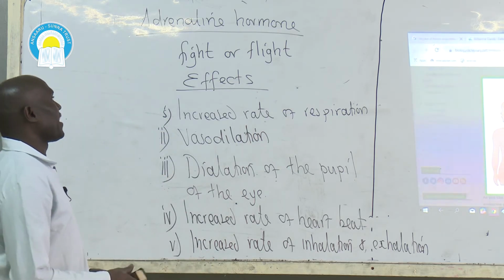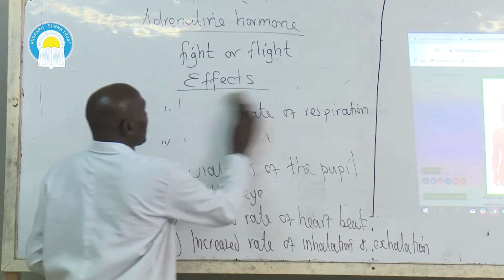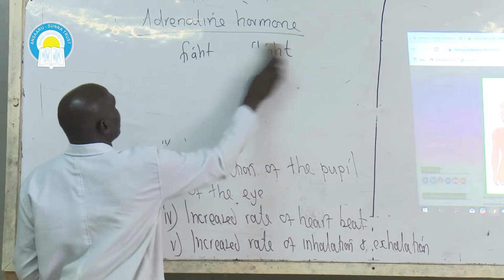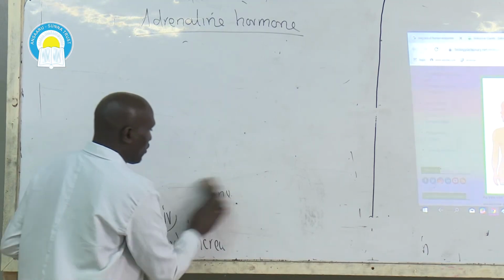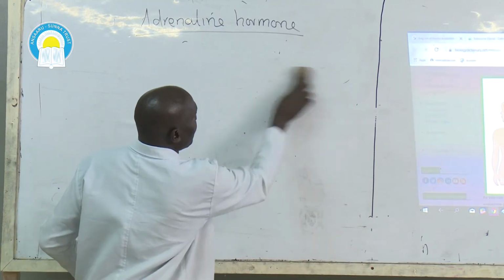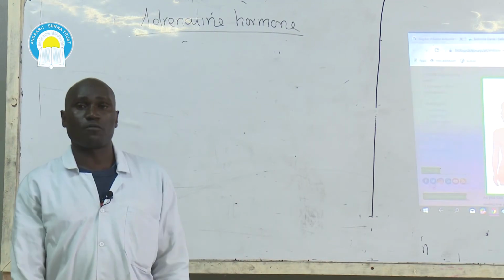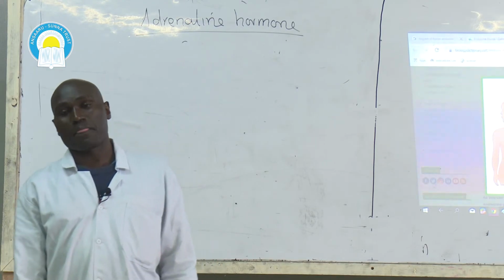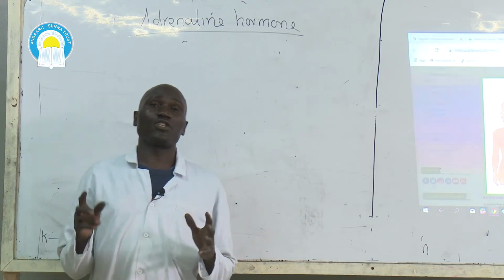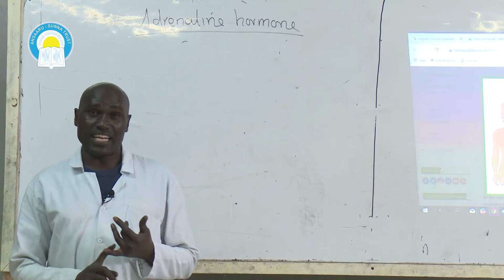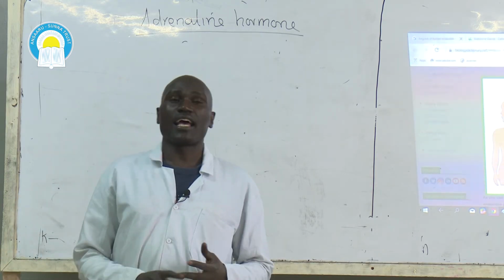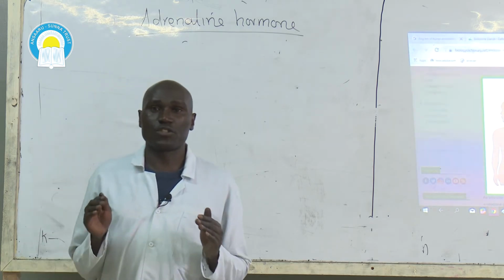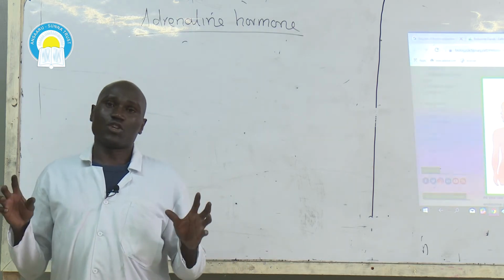Then, what happens in excessive secretion of adrenaline hormone? If there is excess adrenaline hormone flowing within the blood, then it would lead to increased rate of heartbeat, increased rate of gaseous exchange, and that would lead to tension within the body.